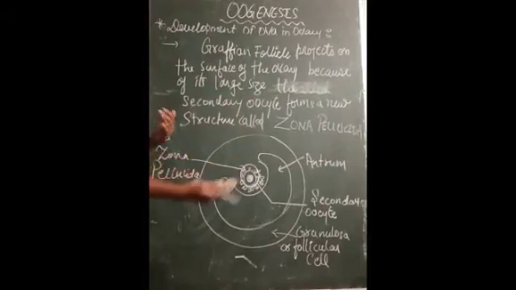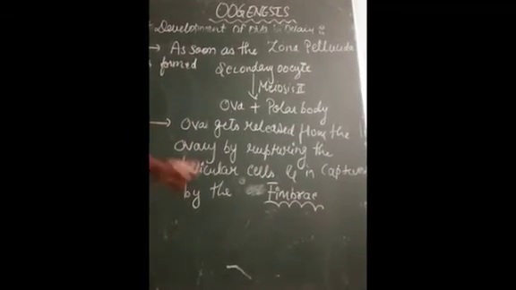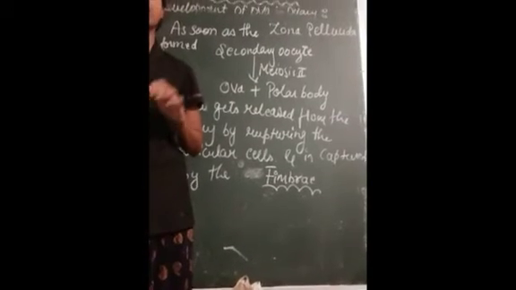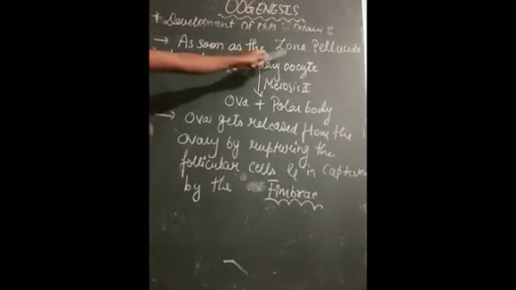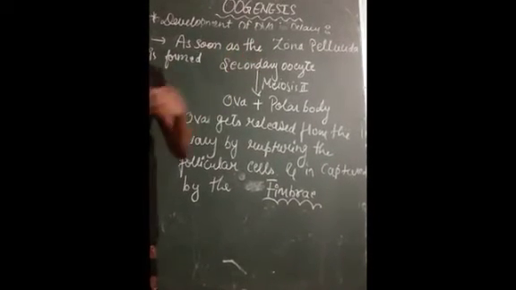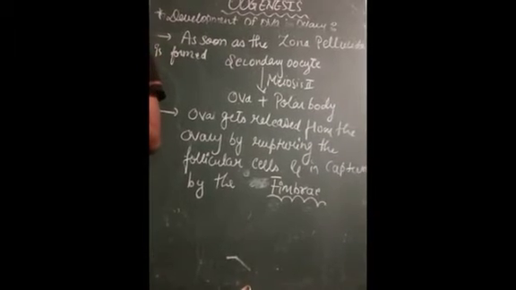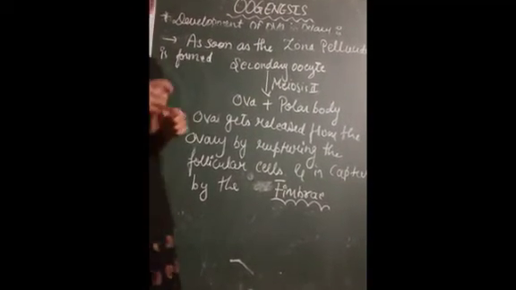Some more changes are there, we will see right now. As soon as the zona pellucida region is formed, we know that the secondary structure is formed, and the secondary oocyte is surrounded by a protective layer, the zona pellucida. So as soon as the zona pellucida is formed, the secondary oocyte undergoes the second meiosis to form the ova. This is the final stage where the ovum is formed. Along with the ovum, the polar bodies are formed.